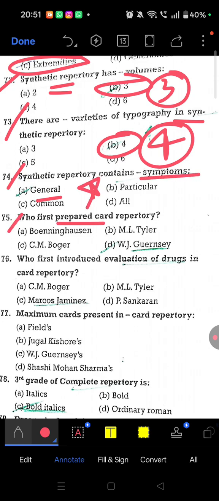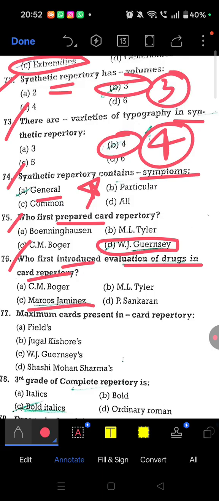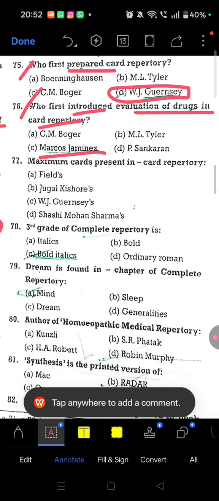Who first prepared card repertory? So W.J. Guernsey. W.J. Guernsey prepared the card repertory. Question 76, who first introduced evaluation of drugs in card repertory? So evaluation of drugs in card repertory was introduced by Marcos Gimenez.